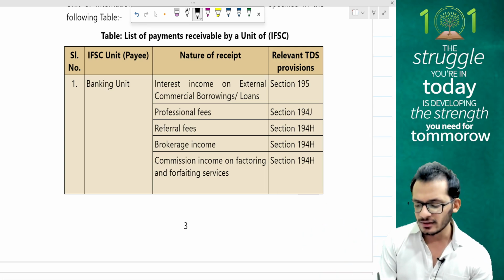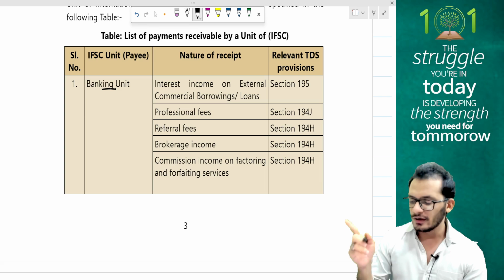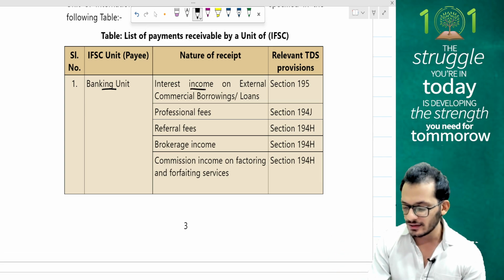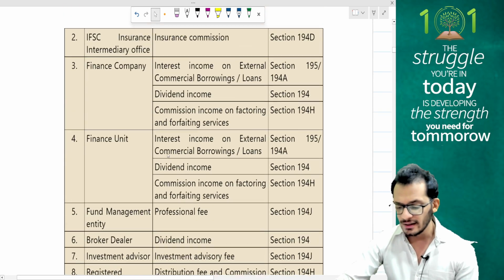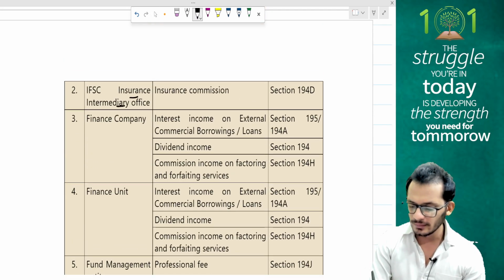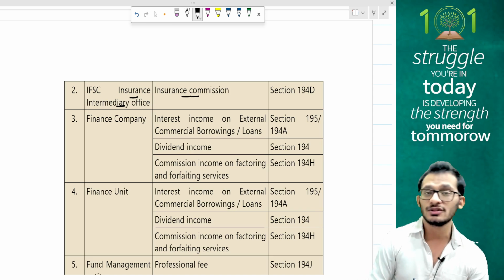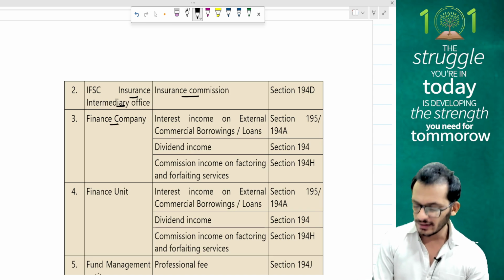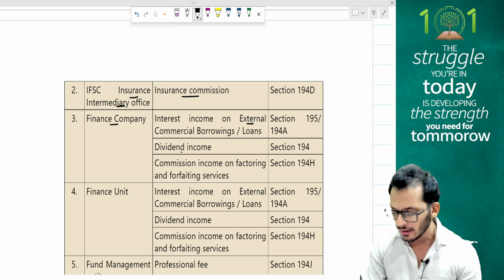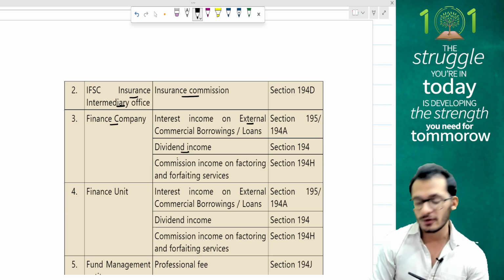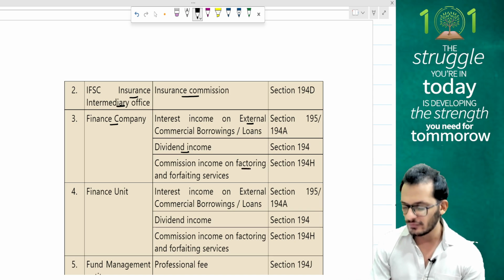What are the payments? If the person who is in a banking unit will not be liable for any kind of TDS happening on interest income of ECBs, professional services, any kind of a referral fee, brokerage income, commission income on factoring services, none of these is going to be liable for TDS. If you are an insurance intermediary, you'll not be liable for any insurance commission as per 194D. If you're a finance company, you're going to not be liable for the external commercial borrowings, the same thing we saw above. Dividend income is also going to not be liable for any TDS for you right now. And then again, the factoring income.